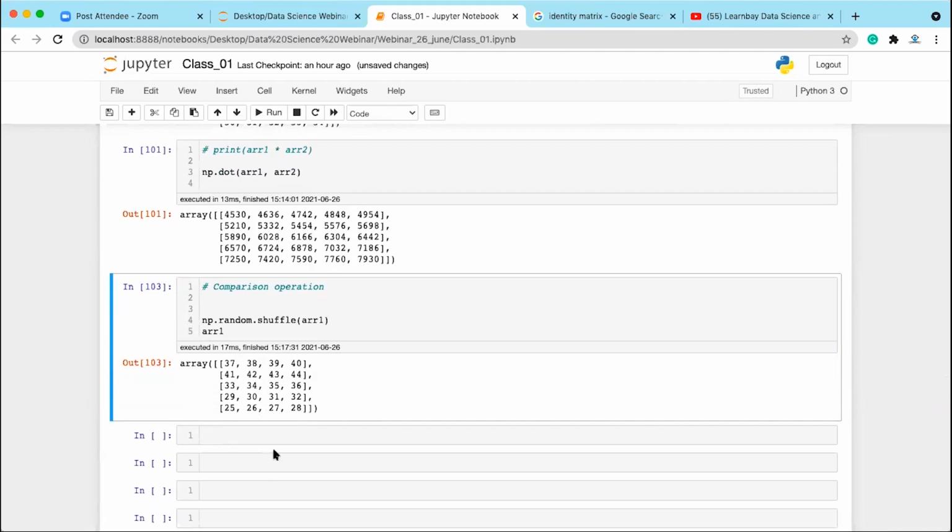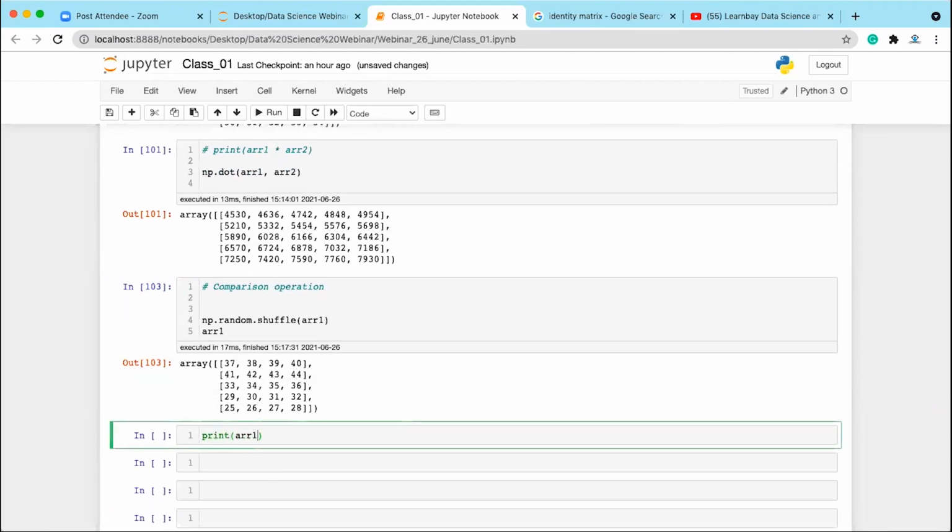Now I will be applying the comparison operator. So array1, let's say, greater than 35. I want to check which values are greater than 35. This comparison operator gives you a Boolean value, true or false. If the condition is true, it gives you true; if false, it gives you false. It checks each element, and wherever the element is greater than 35, it returns true.